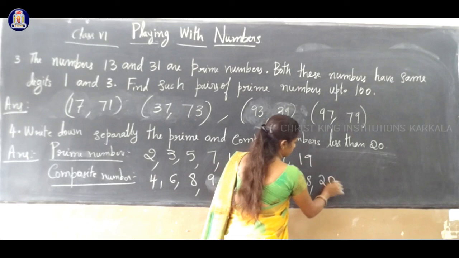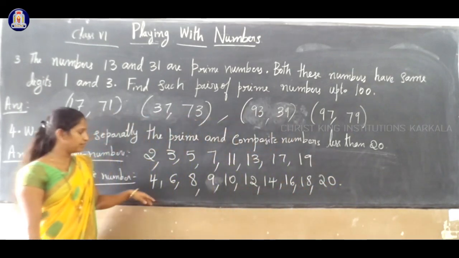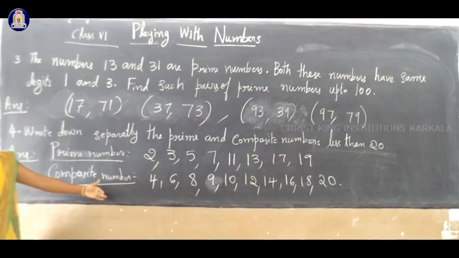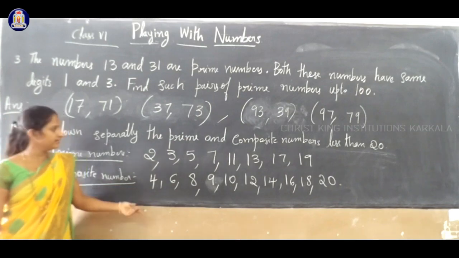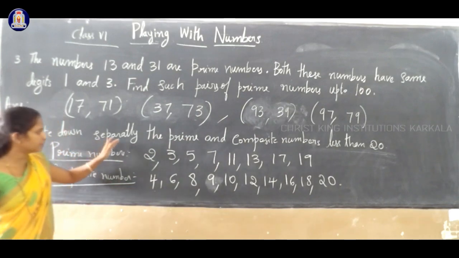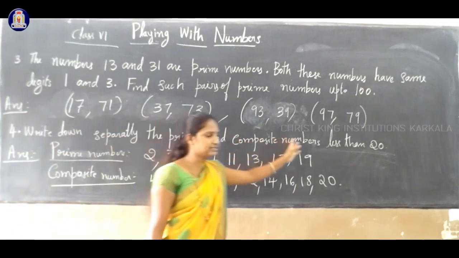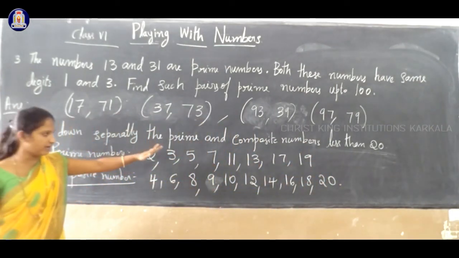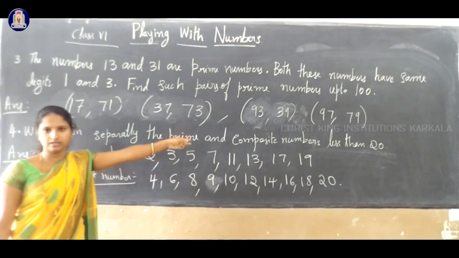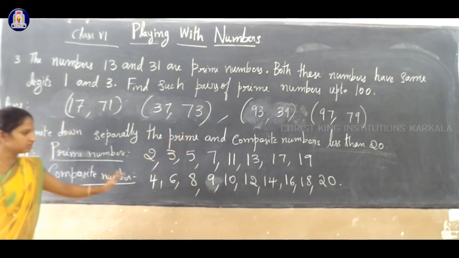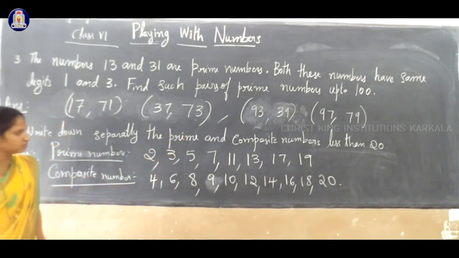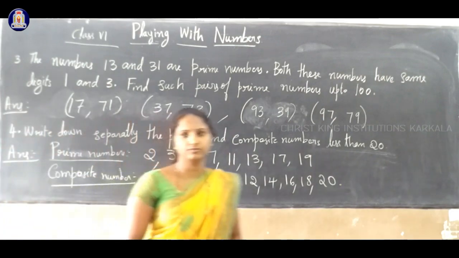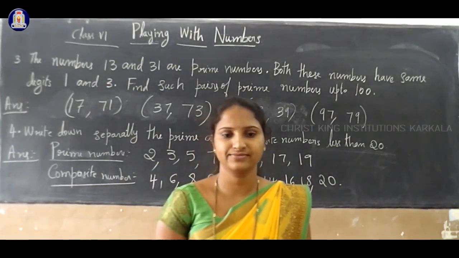Last, 20. So these are the prime numbers and composite numbers less than 20. Clear? So write down separately the prime and composite numbers less than 20. The prime numbers are 2, 3, 5, 7, 11, and so on. These are the prime numbers, and next the composite numbers. Clear? Yes. Thank you.